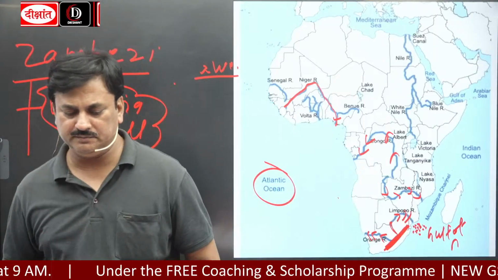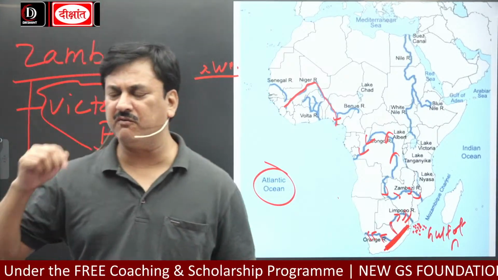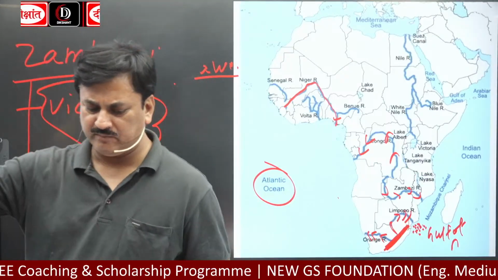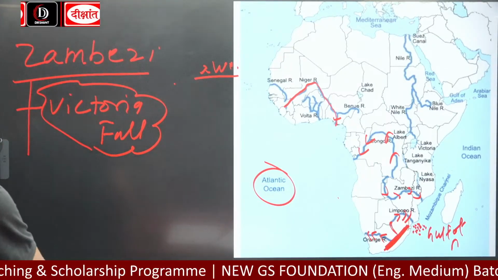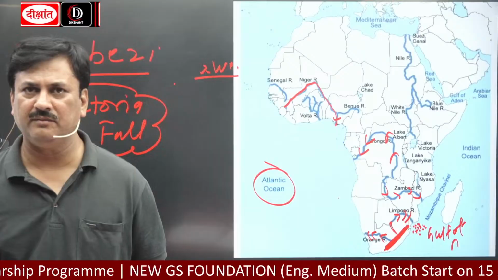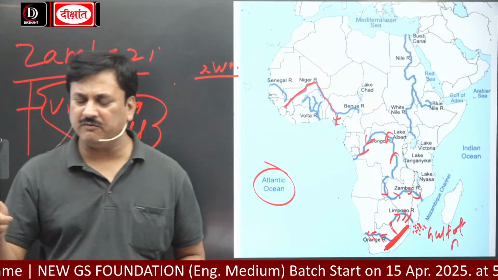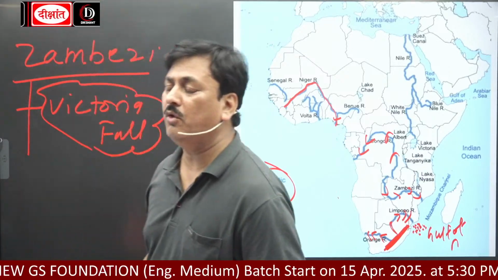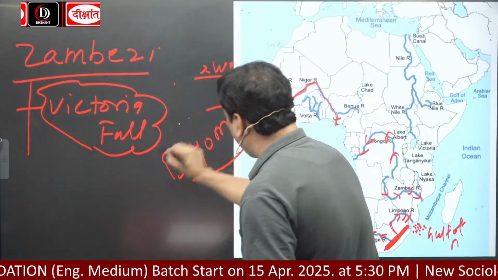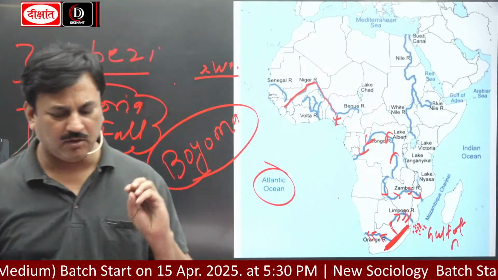Now this river has a number of waterfalls. So write down Livingstone waterfall, Stanley waterfall and Boyoma waterfall. All are located on Congo River.